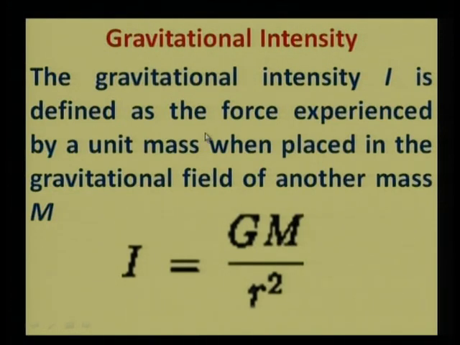It is defined as the force experienced by a unit mass when placed in the gravitational field of another mass, capital M. જો કોઈ પદાર્થને કોઈ બીજા પદાર્થના ગ્રેવિટેશનલ ફિલ્ડમાં એટલે કે ક્ષેત્રમાં મૂકવામાં આવે તો તેના ઉપર તો તેના